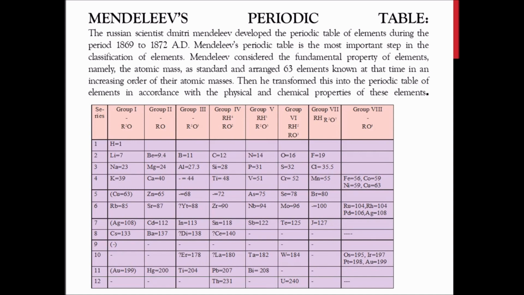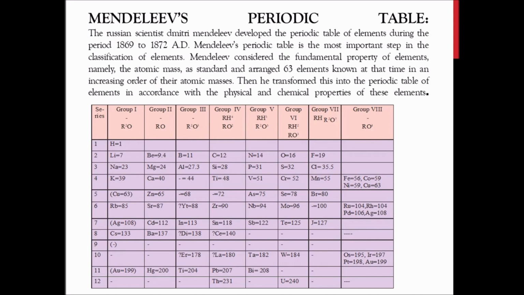They knew the atomic masses, and he arranged the elements in increasing order of atomic mass, like hydrogen 1, helium 2. Accordingly he classified them, kept them according to the increasing order of their atomic mass, and transformed that into a periodic table, arranging these elements in accordance with physical and chemical properties.